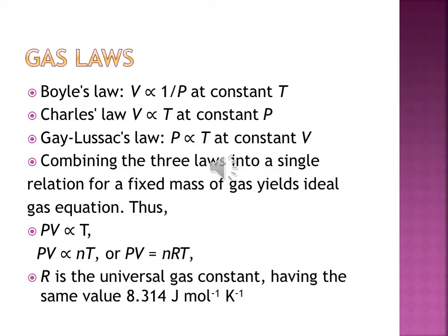To remove the proportionality sign, we have multiplied the equation by a constant term which is R, and that R is called the universal gas constant, whose value is 8.314 joule per mole per Kelvin. You are going to use this value many times, even in chemistry also. So this is the equation and this is the universal gas constant.